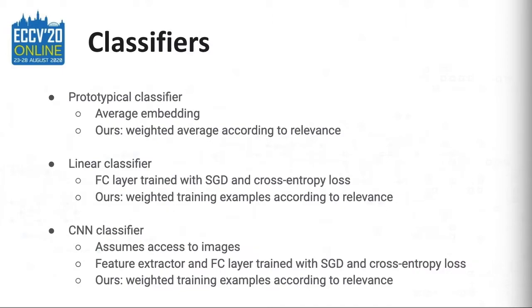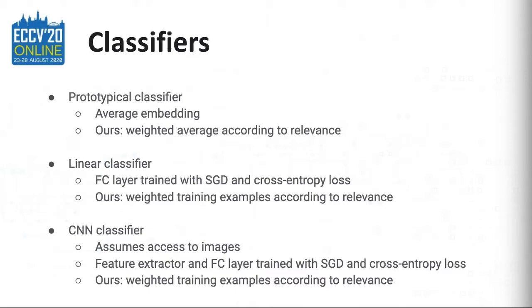We use 3 different classifiers in our experiments. The first one is the prototypical classifier, which basically computes the average embedding. In our case, since we have relevance weights, we compute the weighted average according to relevance. The second classifier is the linear classifier, which is a fully connected layer trained with SGD and cross-entropy loss.